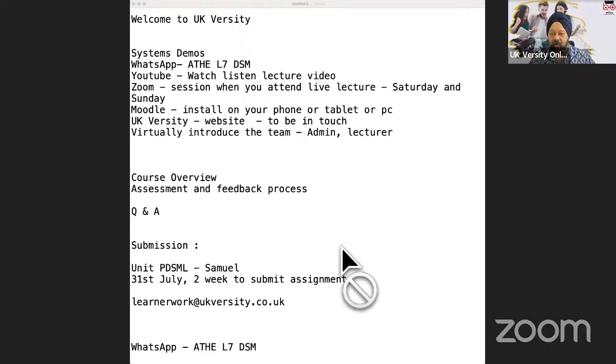And that would allow you to make that submission on email to us. Now, once we receive the assignment, we will also provide essentially feedback on that assignment: how have you done, what grade you have achieved, and how that would look is what I will show you now. Because that will be a proof that you have at your end to say that I have now finished and completed this particular unit. And now you can move on to the next unit.